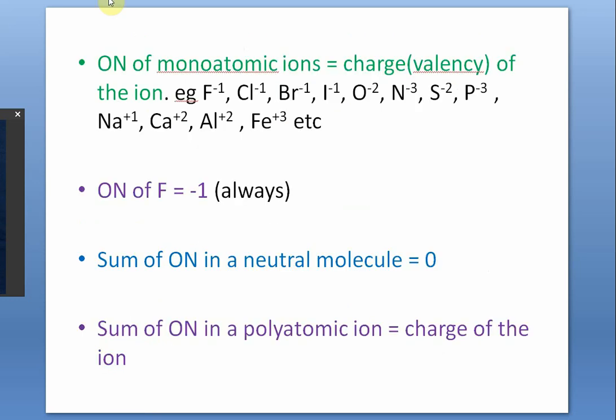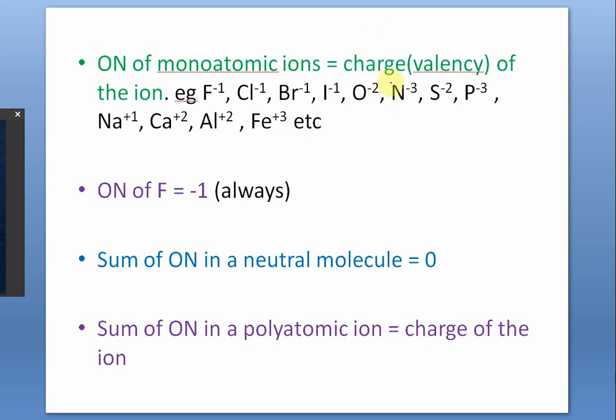Now, the next rule is that the oxidation number of monoatomic ions, the ions made up of a single atom, is equal to their charge or valency. For example, fluoride, chloride and bromide ions are all -1. Charge was 1 minus, 2 minus, but now we are talking about oxidation number, so just reverse the order: -1, -1, -1.